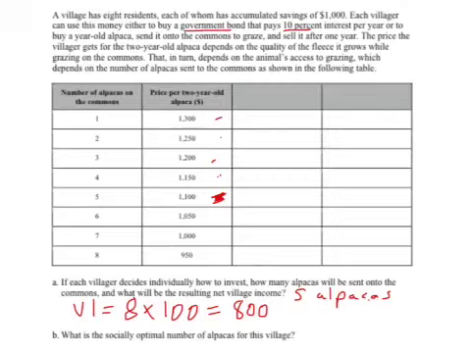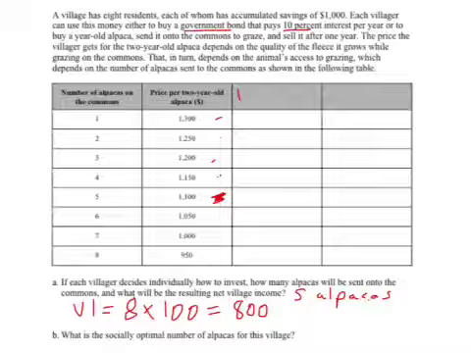And the logical principle that's going to guide us is that from the point of view of the village, we only want to send another alpaca out there so long as the gains to the village from sending one more alpaca are greater than or equal to the gains to the village from using that $1,000 for a government bond. So we're going to have to figure out the marginal income or marginal village income, village revenue if you want to call it that, per alpaca.